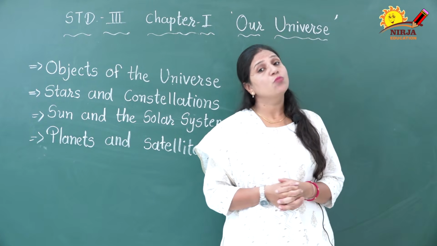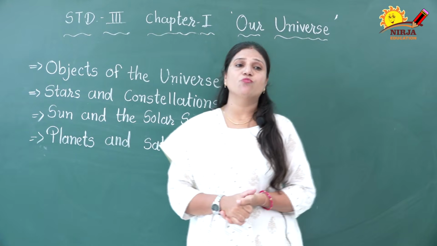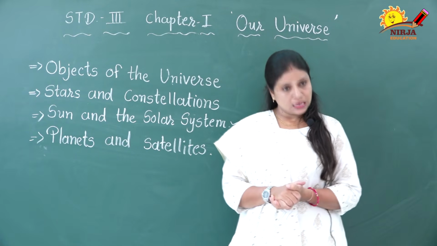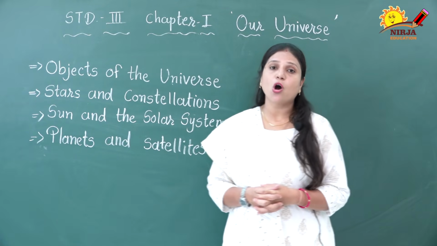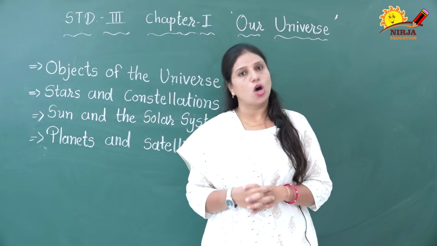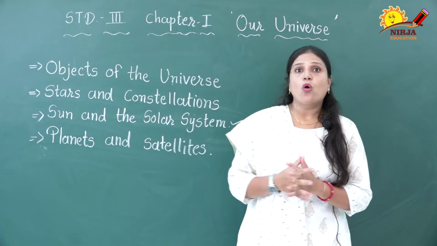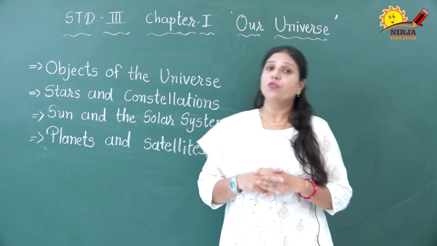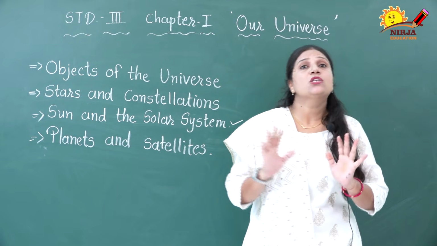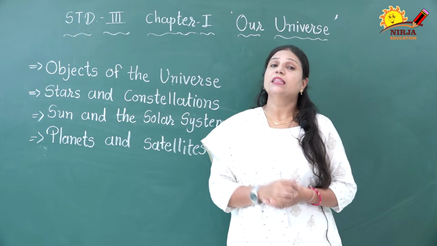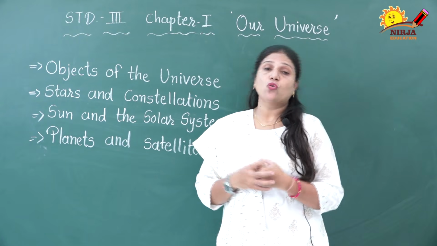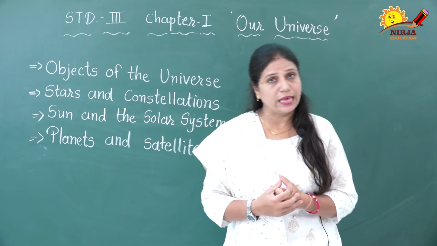We can see the moon as the brightest object in the sky at night. It is made up of various kinds of materials. There is no air on the moon. That is why the gravity force is very less over there.